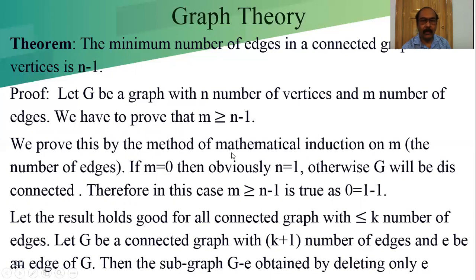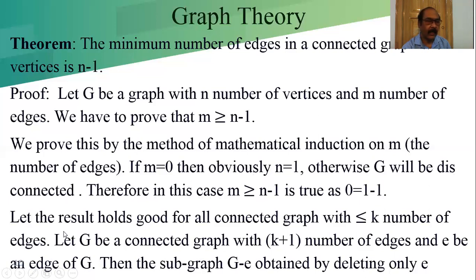We prove this by mathematical induction on m, the number of edges. If m equals 0, that means the number of edges is 0. Obviously, the number of vertices n equals 1 and it is an isolated vertex. When n is 1, the number of vertices is 1, and due to that there are no edges. Otherwise, G will be disconnected. Therefore, in this case, m is greater than or equal to n minus 1: if we put n equal to 1, 1 minus 1 is 0, so m equals 0.